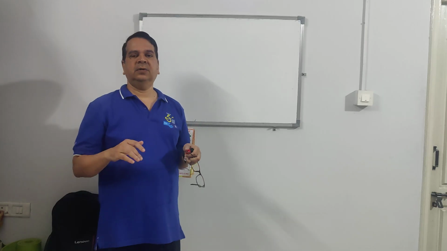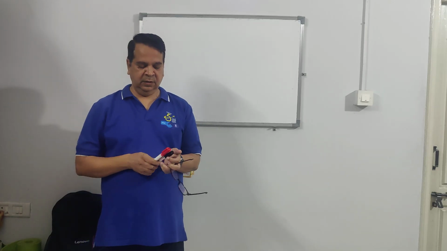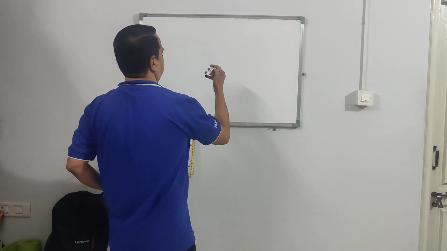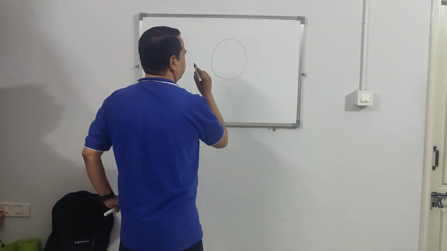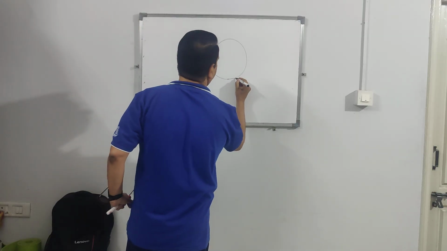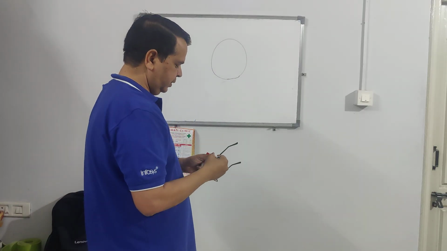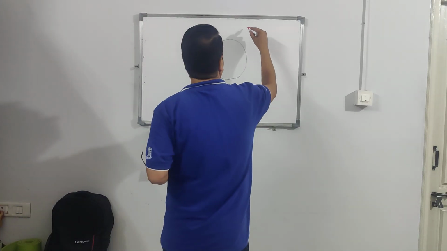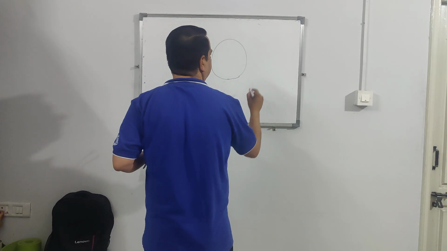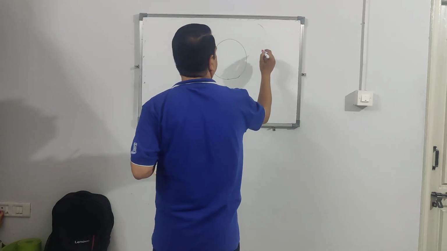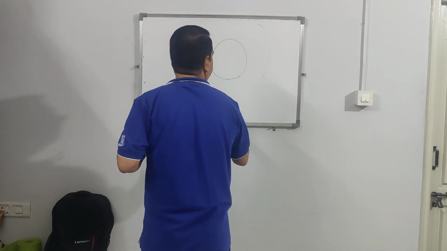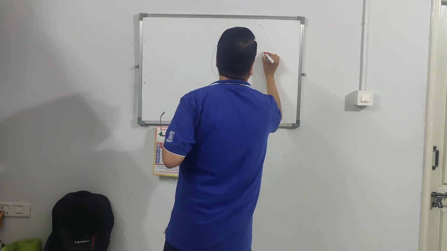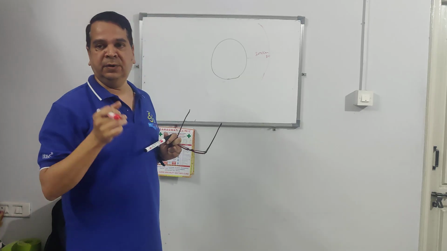You know our earth is like this. Above our earth, up to 300 kilometers, the atmosphere is surrounding our earth. 300 kilometers, this is huge, you know.